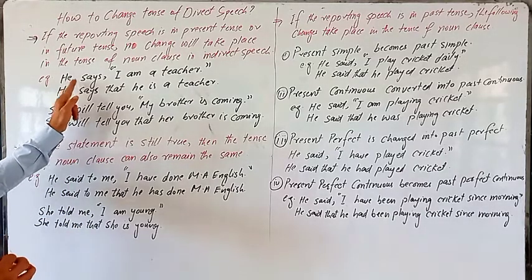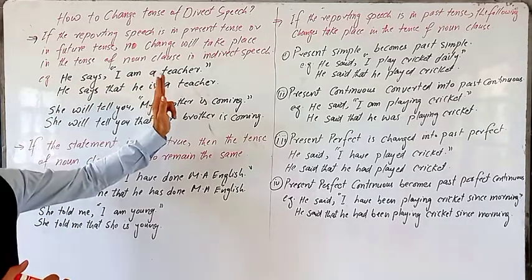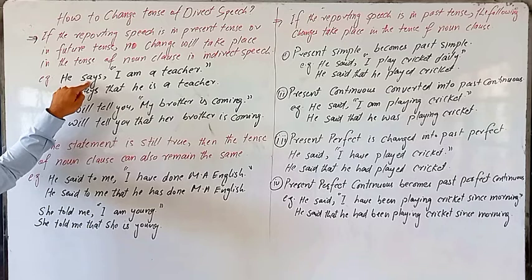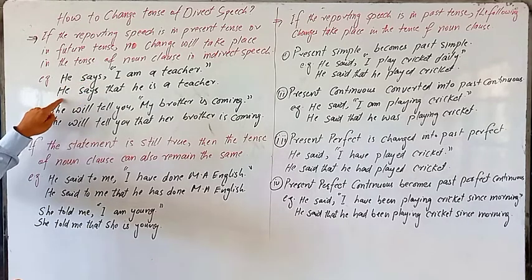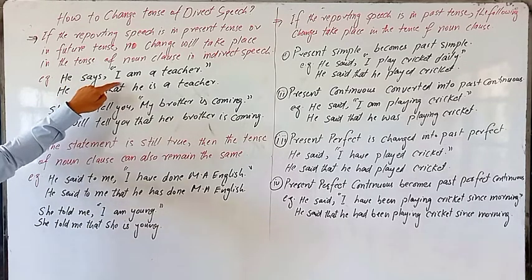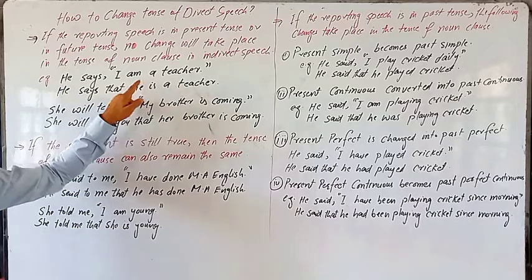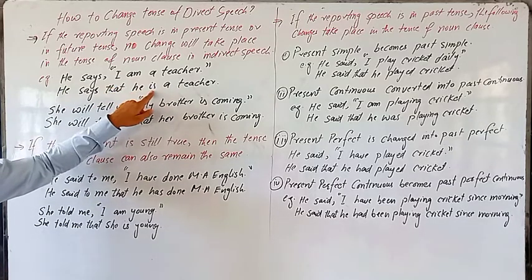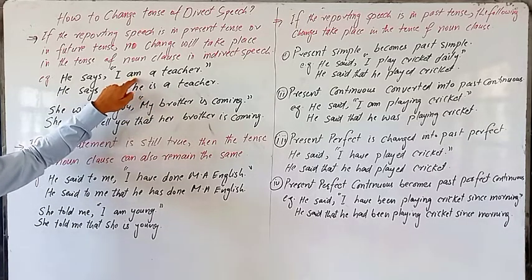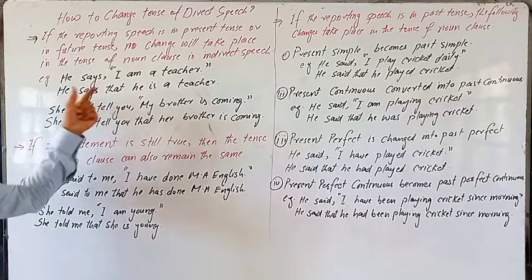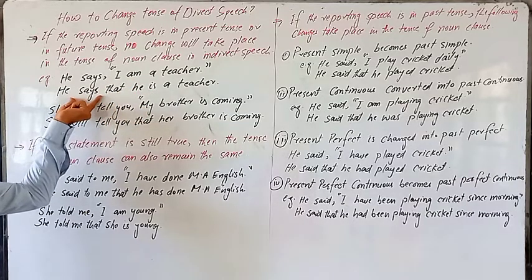For example, he says, I am a teacher. Here, he says, the reporting speech, is in present. So, he says that he is a teacher. I is first person, it is changed according to the subject. That is present tense and that is also present tense. So this tense does not change in indirect speech because the reporting speech is in present tense.